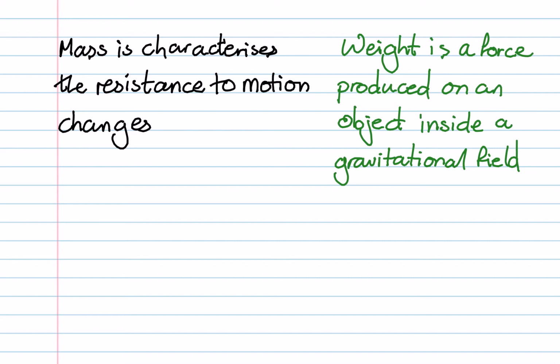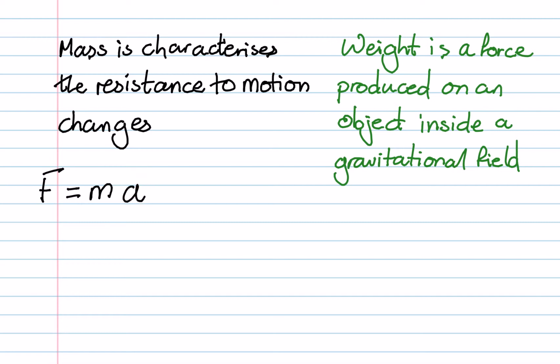So mass characterises the resistance to motion changes, and the weight is a force produced by an object inside a gravitational field. If we come back to this first statement, we can write it more formally. I'm sure you remember from your GCSE days that the force is equal to the mass multiplied by the acceleration. So if we have a greater mass, therefore we have a greater inertia, so this force will produce, on a greater mass, a smaller acceleration.